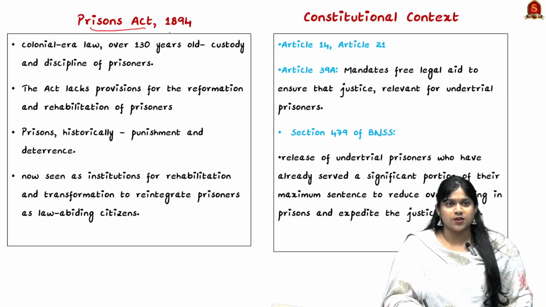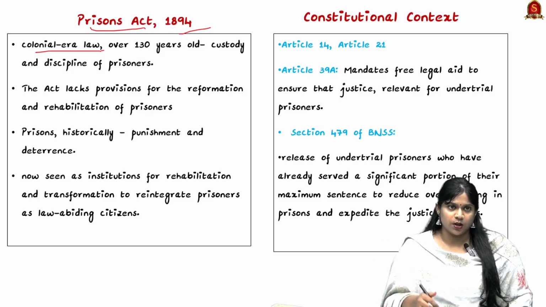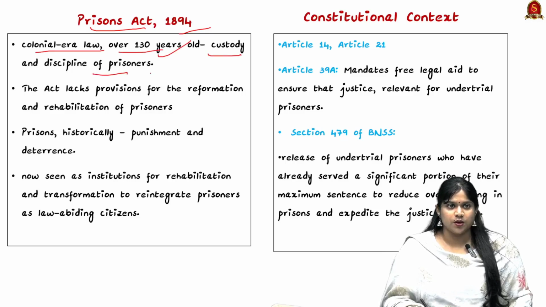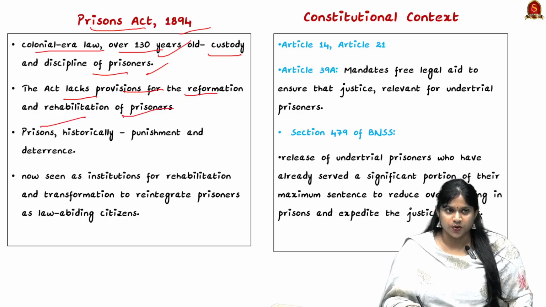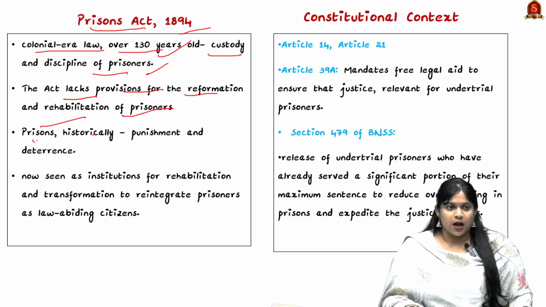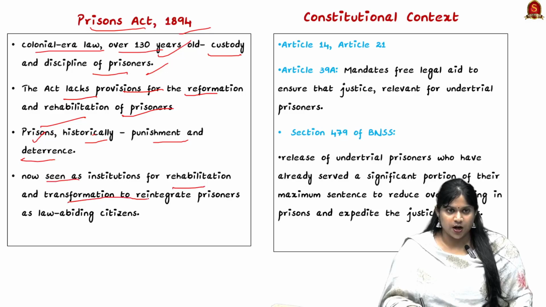Now, what is the Prisons Act 1894? It was a law from the colonial era, over 130 years old, whose basic aim was custody and discipline of the prisoners. The act lacked provisions for reformation and rehabilitation. Prisons historically existed for punishment and deterrence, and now they are seen as institutions for rehabilitation and transformation, and also to reintegrate the prisoners as law-abiding citizens.